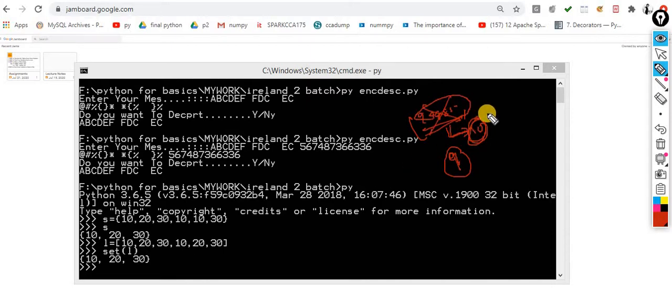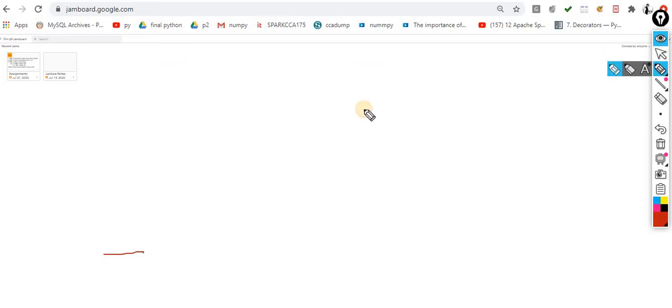One way, you are supposed to design your own logic. Another way, you can convert this data into a set, and automatically the duplicate items will be removed. Okay, the choice is again yours. I'll tell you the easy way, only one line of code. With the help of this one line of code, you can convert the data into a set. Now, understand the methods which are associated with the set.